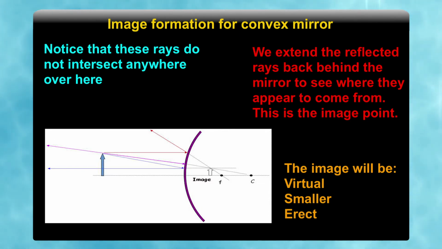But one thing you have to keep in mind is that while drawing the image for the convex mirror, you have to make sure that your ray does not enter inside the convex mirror, but it appears to be coming from there.